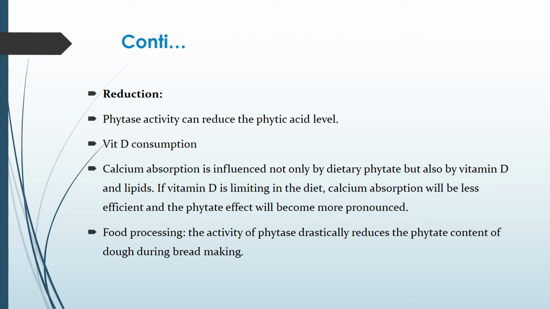So if vitamin D is limiting in our diet, the calcium absorption will be less efficient and the phytate effect will be more prominent. So increased vitamin D consumption also helps to reduce the effect of this anti-nutritional factor. Food processing involving the activity of phytase can also drastically reduce the phytate content of various food products, for example, bread.